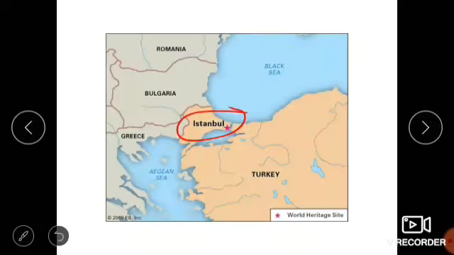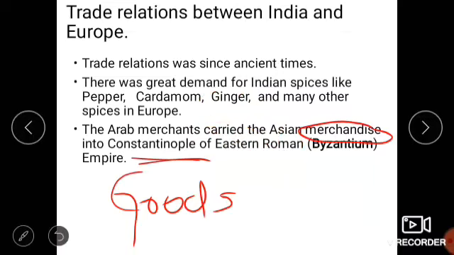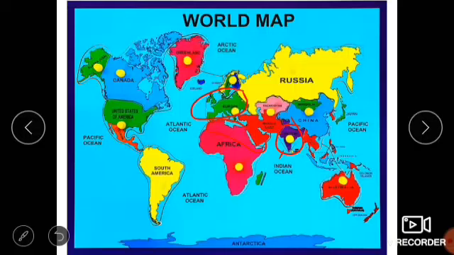Let us revise once. See, India and European countries had trade relations since ancient times. There was a greater demand in Europe for Indian spices like pepper, cardamom, ginger and many others. So the Arab merchants used to come to India and other Asian countries.